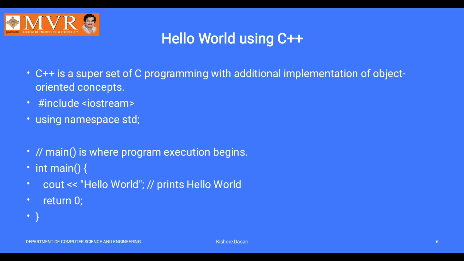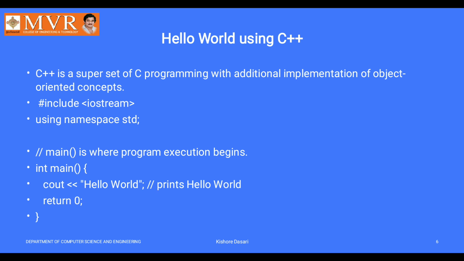In C++, we treat input and output like a stream of byte packets, input stream and output stream.